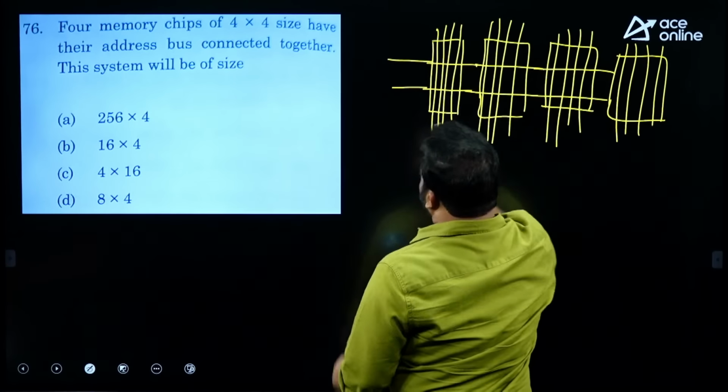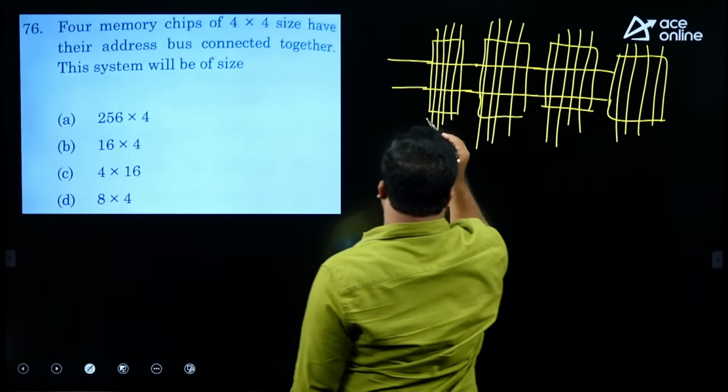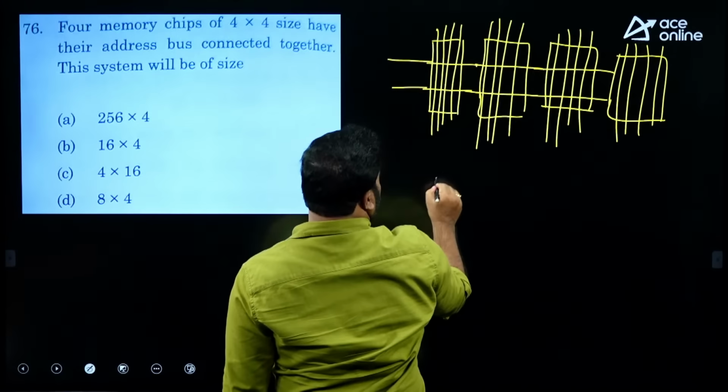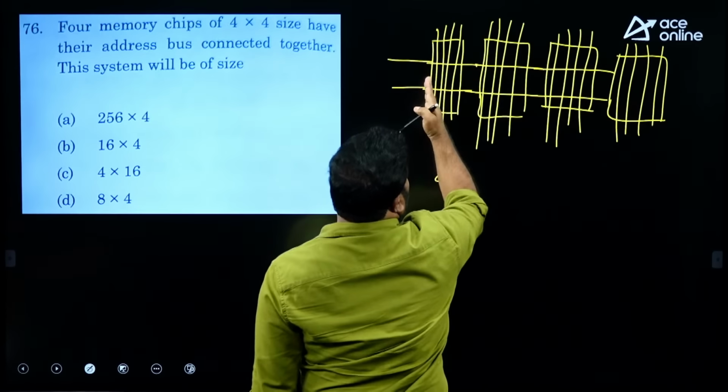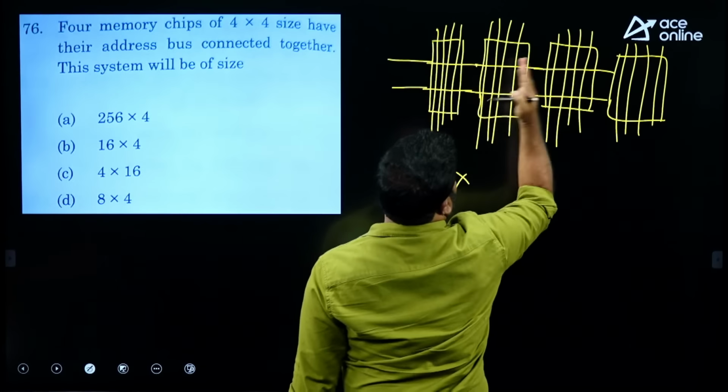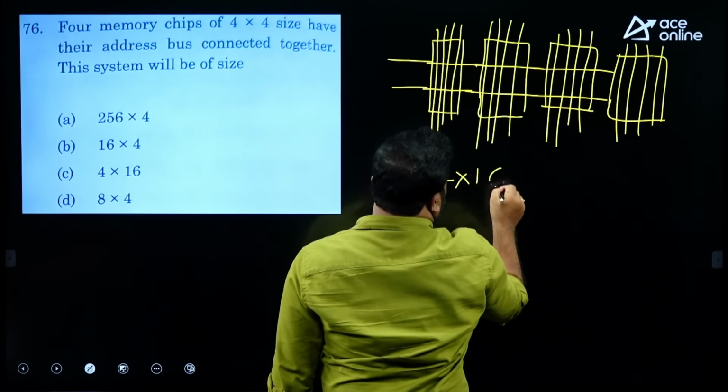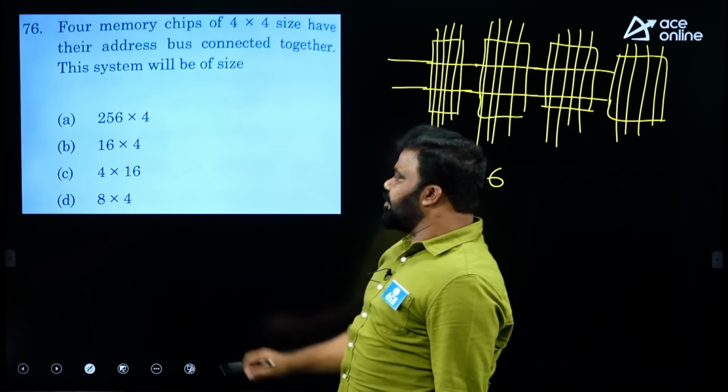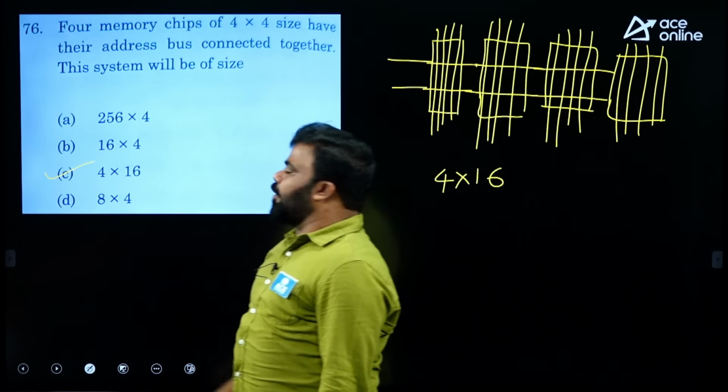Now the number of address lines has not changed, so obviously with 2 address lines it is going to be 4, and the data lines 4 plus 4 plus 4 plus 4 will be 16. The size of the memory will be 4 into 16. It is option C.